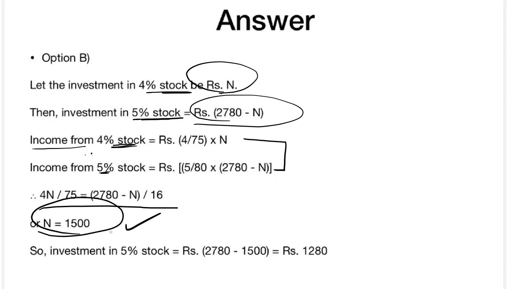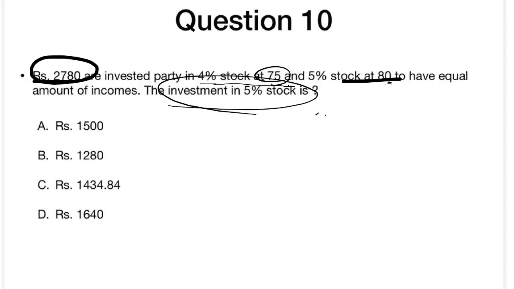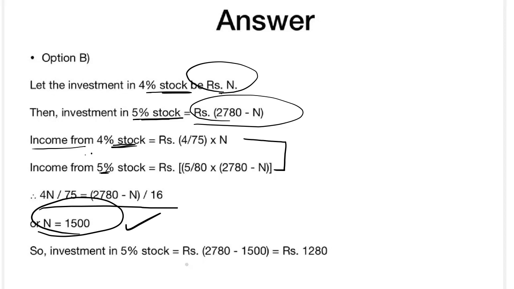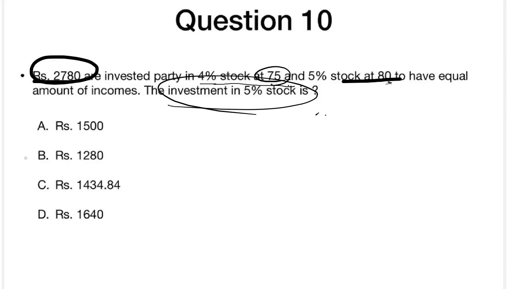So what did they exactly ask? They asked for the investment in 5% stock. So the investment in 5% stock is the total 2780 minus 1500, so it is 1280. Okay, so it is this option.